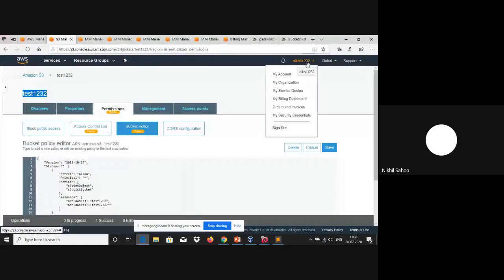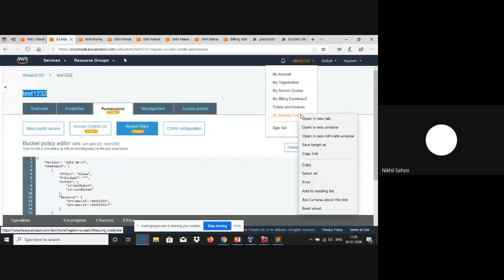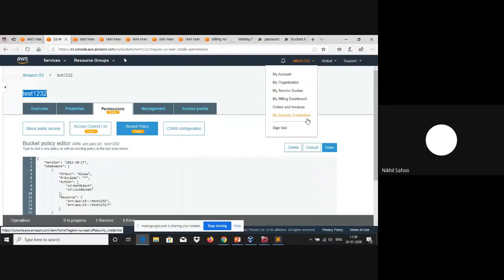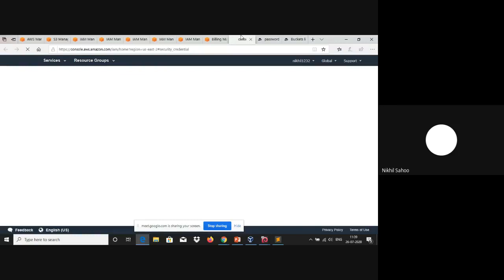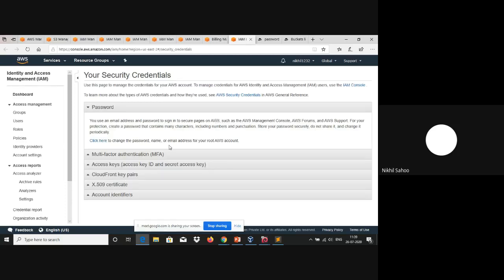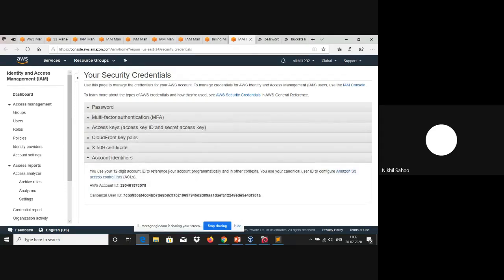If we move to the security credentials part here, under the account identifiers tab, you can see this is the ID of the AWS account which owns the S3 bucket named test1232.